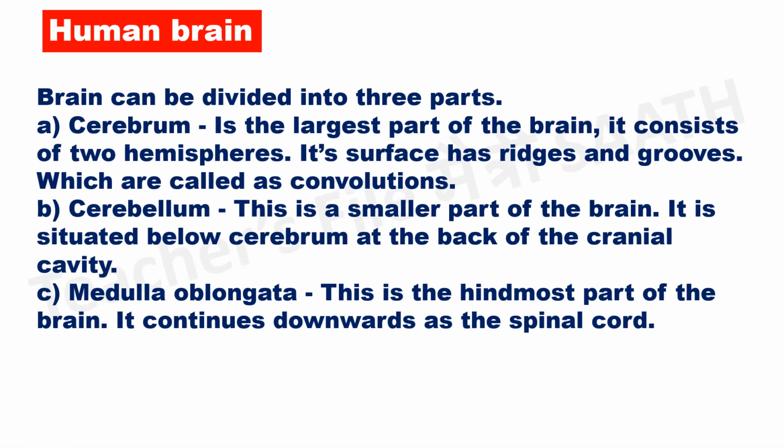The brain can be divided into three parts. A. Cerebrum is the largest part of the brain. It consists of two hemispheres. Its surface has ridges and grooves, which are called convolutions. B. Cerebellum. This is the smaller part of the brain. It is situated below the cerebrum at the back of the cranial cavity. C. Medulla oblongata. This is the hindmost part of the brain. It continues downwards as the spinal cord.